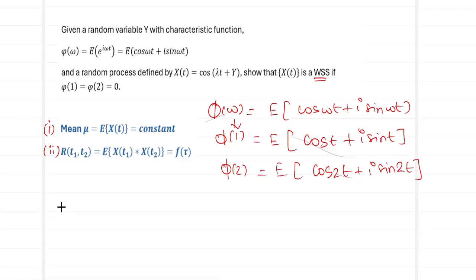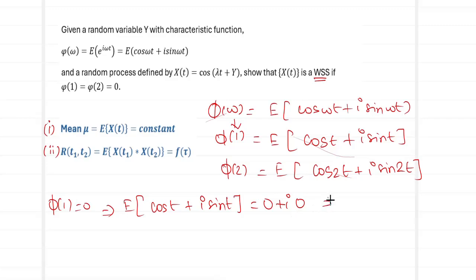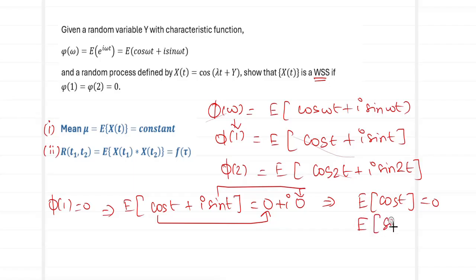Now they have said that phi of 1 equal to 0, which means expected value of cos t plus I sin t equal to 0. This being a complex number, I can rewrite this as 0 plus I0. Equating the real parts, we have expected value of cos t to be equal to 0. And when I equate the imaginary part, what do I have? I have expected value of sin t to also be equal to 0. So I can take this to be condition number A and condition number B for solving this problem.